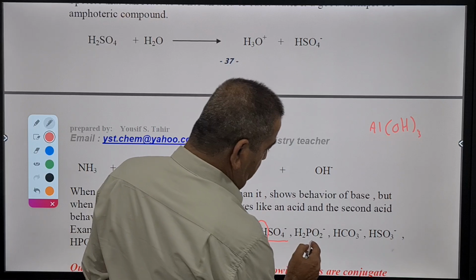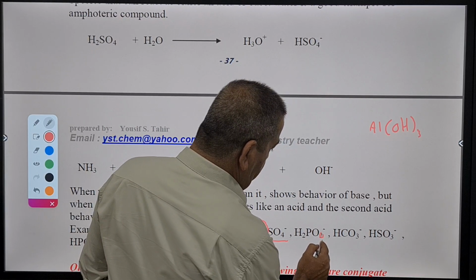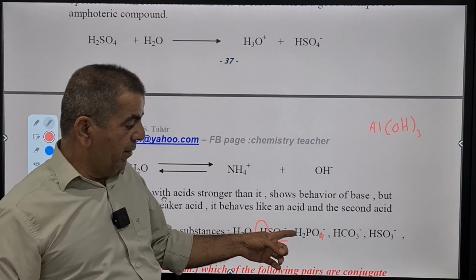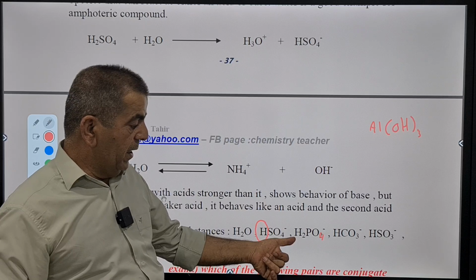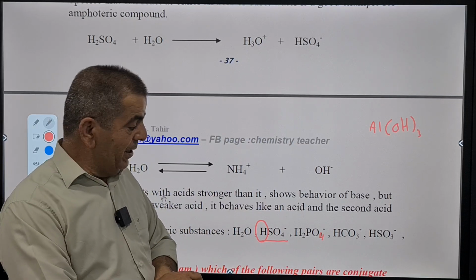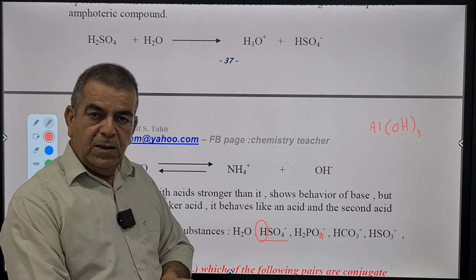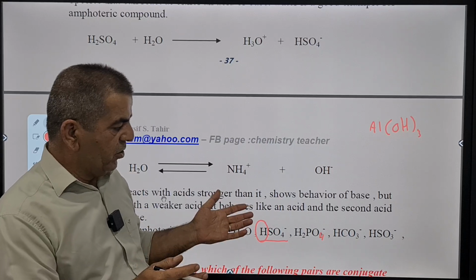Also H2PO4-. This is also amphoteric. Why? Because it still has 2 protons, can donate. Also, it can gain 1 proton and get back to phosphoric acid. So it is a double reaction.